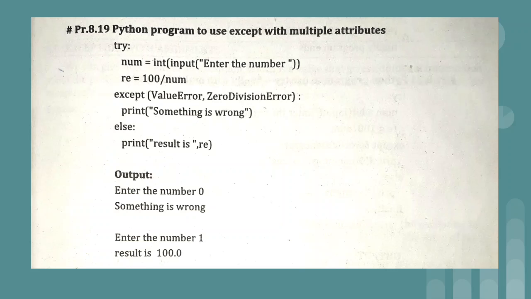So I hope you understood the difference between the last program and the current one. In the last program we used separate except blocks for separate exceptions, so that we got separate sentences as a result. And in this case, even though there is a ValueError or ZeroDivisionError, you will get the same print statement, that is "something is wrong".